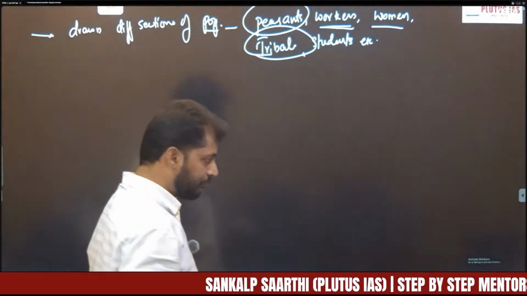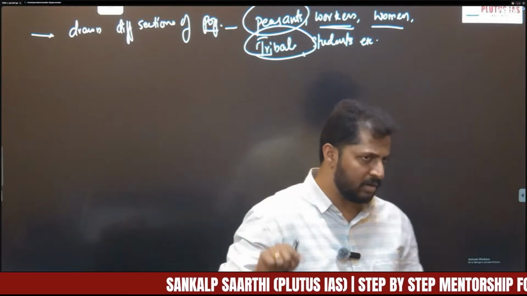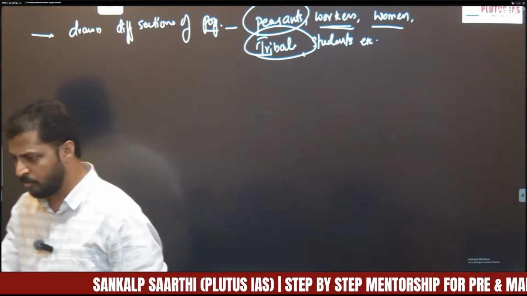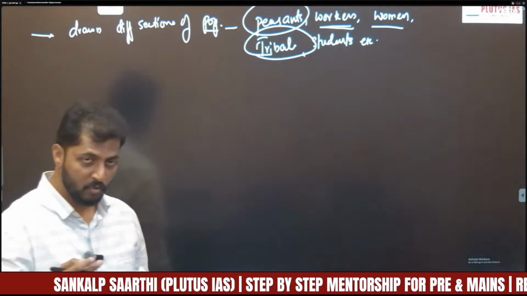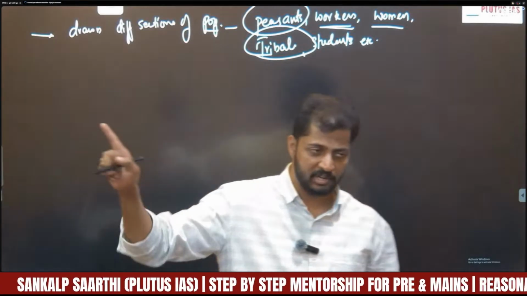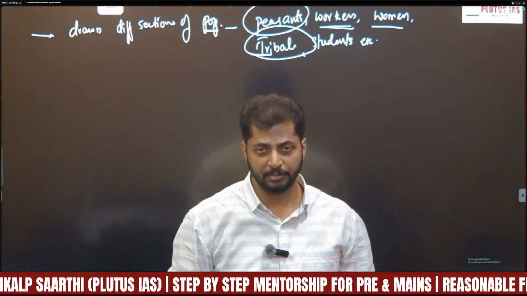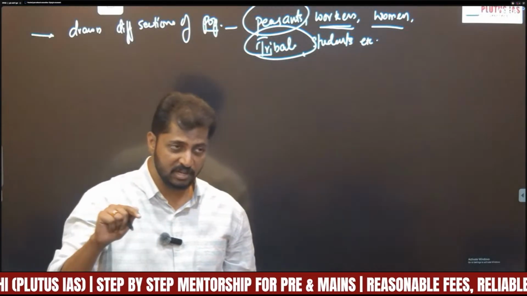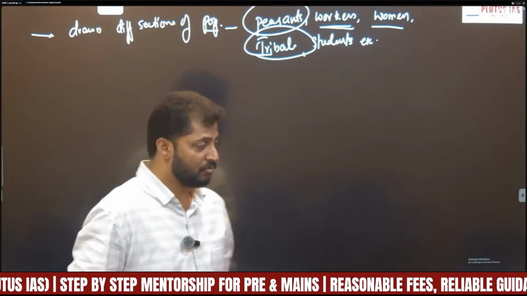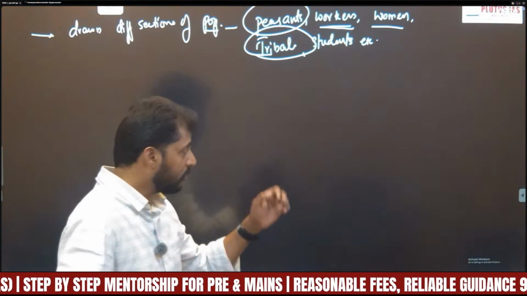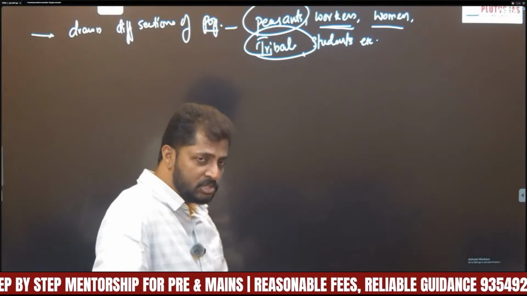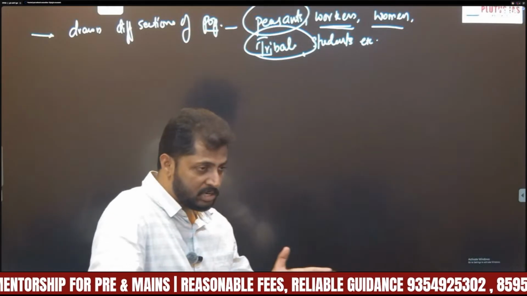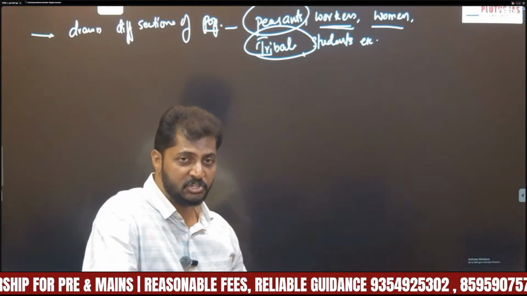Similarly, tribals. Though tribals were a distinct set of population, they also contributed to the Indian national movement, especially with the arrival of Gandhi, or they were attracted to the Gandhian methods. Let us take examples of forest satyagraha in Andhra Pradesh, forest satyagraha in Maharashtra, and Palnadu satyagraha in Andhra Pradesh. These are different movements led by tribals which reacted to the call of Gandhi. Even during the civil disobedience movement, leaders like Rani Gaidinliu reacted to the call of Gandhi and significantly participated in the Indian national movement.